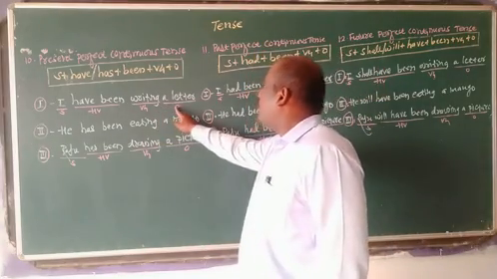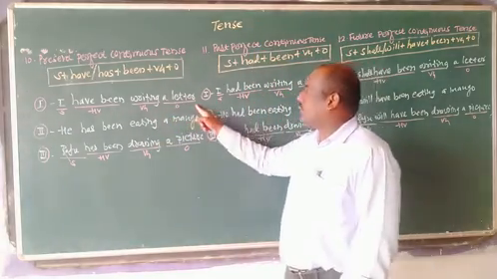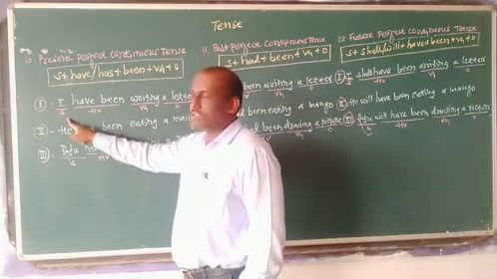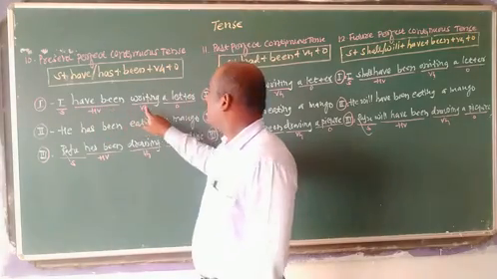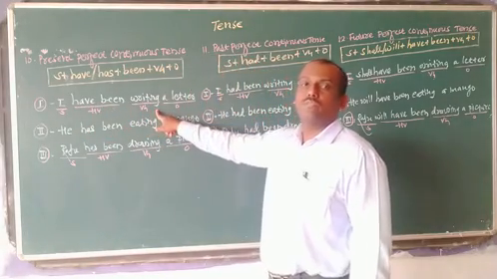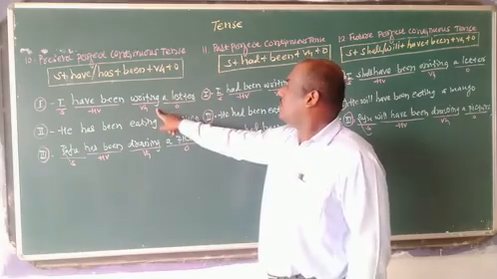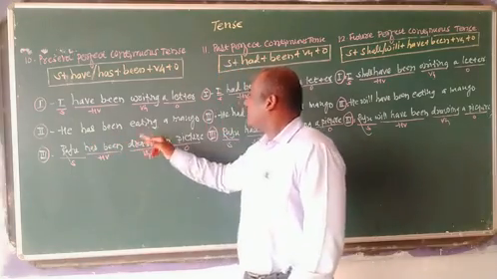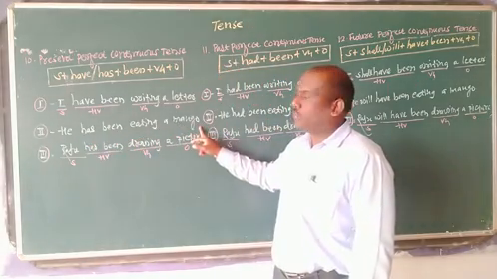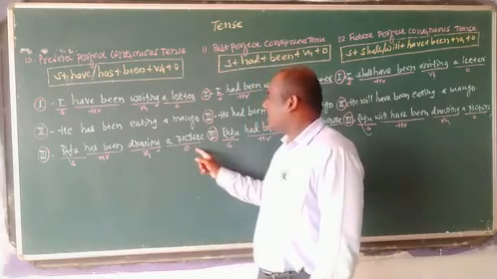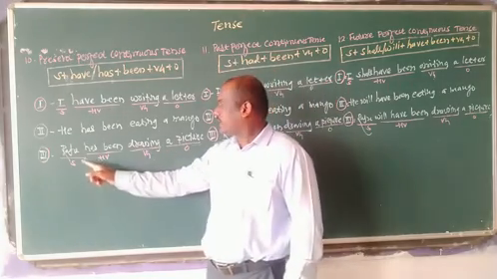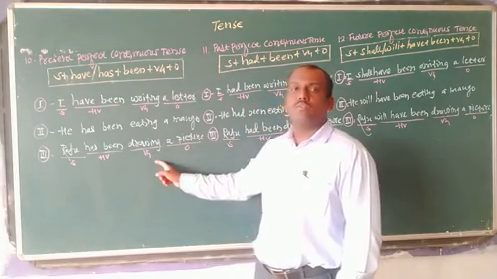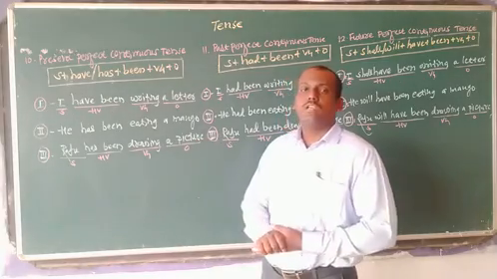So I have been writing a letter. I have provided an example here. So what is the structure of the sentence? I is a subject, have been is a helping verb, and writing is verb-ing, meaning fourth form of verb, and a letter is object. Then he has been eating a mango. Raju has been drawing a picture. Raju is a subject here. Has been is a helping verb. Drawing is verb-ing, meaning fourth form of verb, and a picture is object.